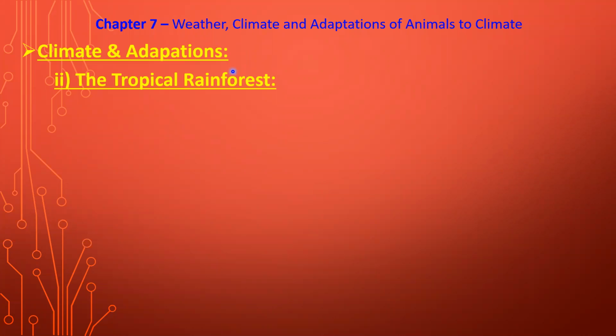For the polar region, we have studied different animals like the polar bear, penguin, seals, Siberian crane or Siberian tiger, etc. Now we have started the tropical rainforest animals, and how they have adapted to such conditions. We have seen some birds and animals like the monkey, which we saw in the previous lecture.